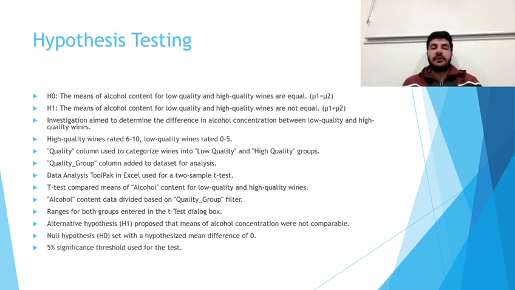In our analysis, we formulated two hypotheses. The null hypothesis suggested that the means of alcohol content for low quality and high quality wines are equal. The alternative hypothesis, on the other hand, proposed that the means of alcohol content for the two groups are not equal. Moving to the next slide,